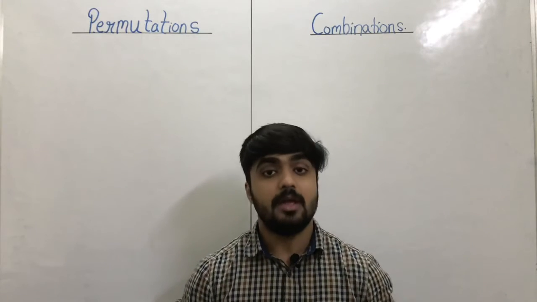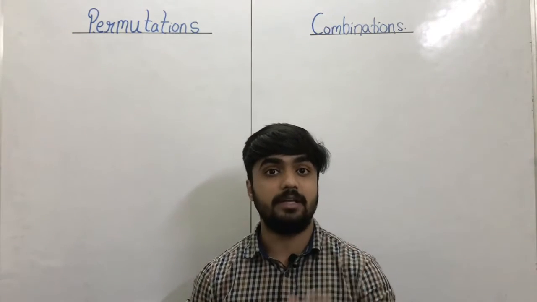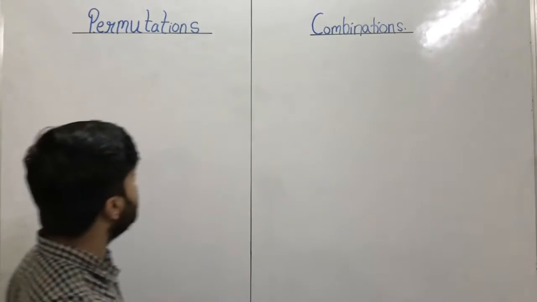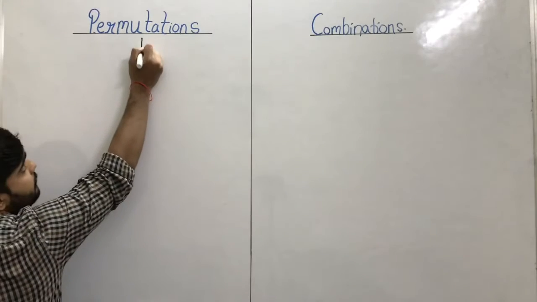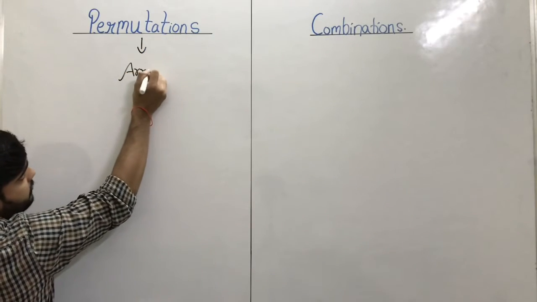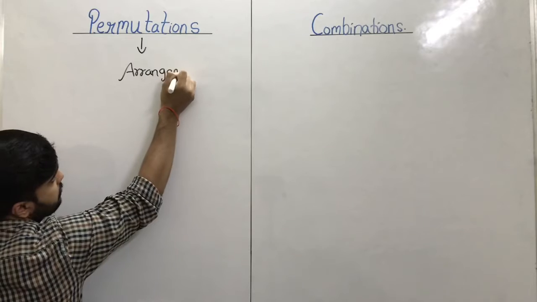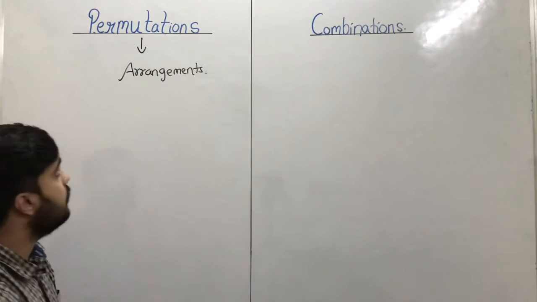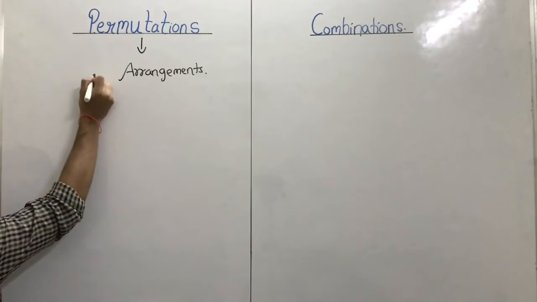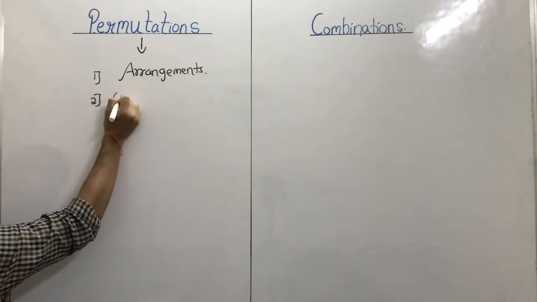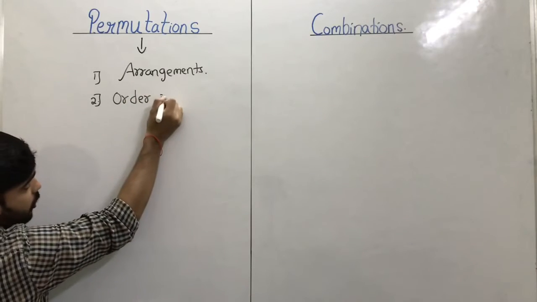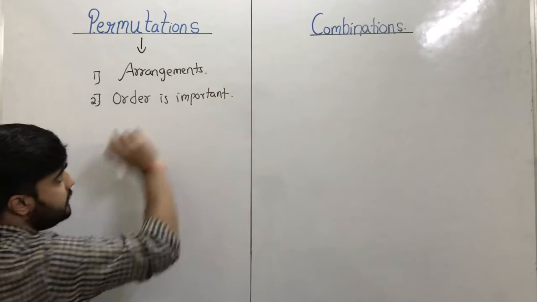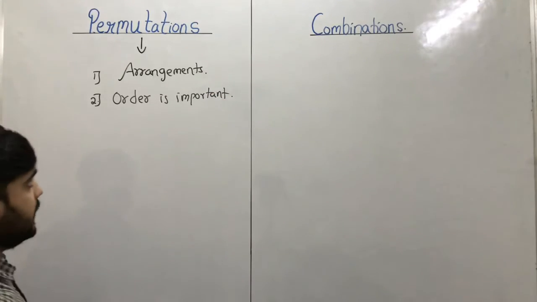What is permutation? Permutation refers to arrangement, or different arrangements of given objects. When you come across this word permutation, it is nothing but arrangements, or we can say different arrangements of a given number of objects. So in permutation, order is very important. Why order is important, we'll see through the following examples.